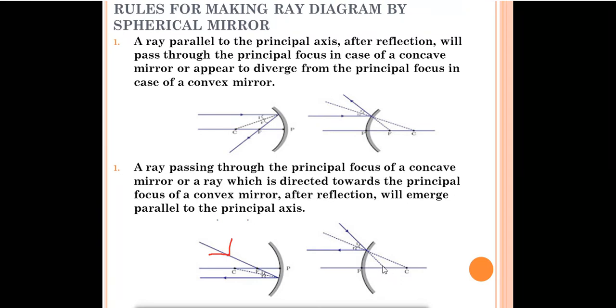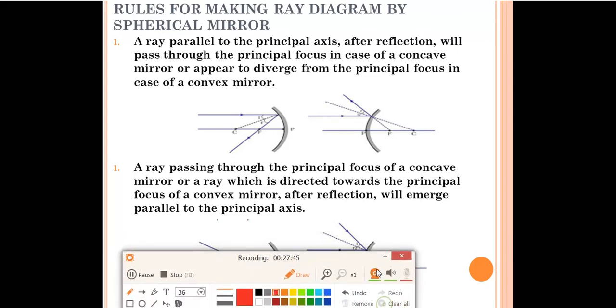This is the focus point F. This is the incident ray of light, and if we draw this line from the center of curvature, it will also become parallel to the principal axis. So in both cases the rays of light become parallel to the principal axis.